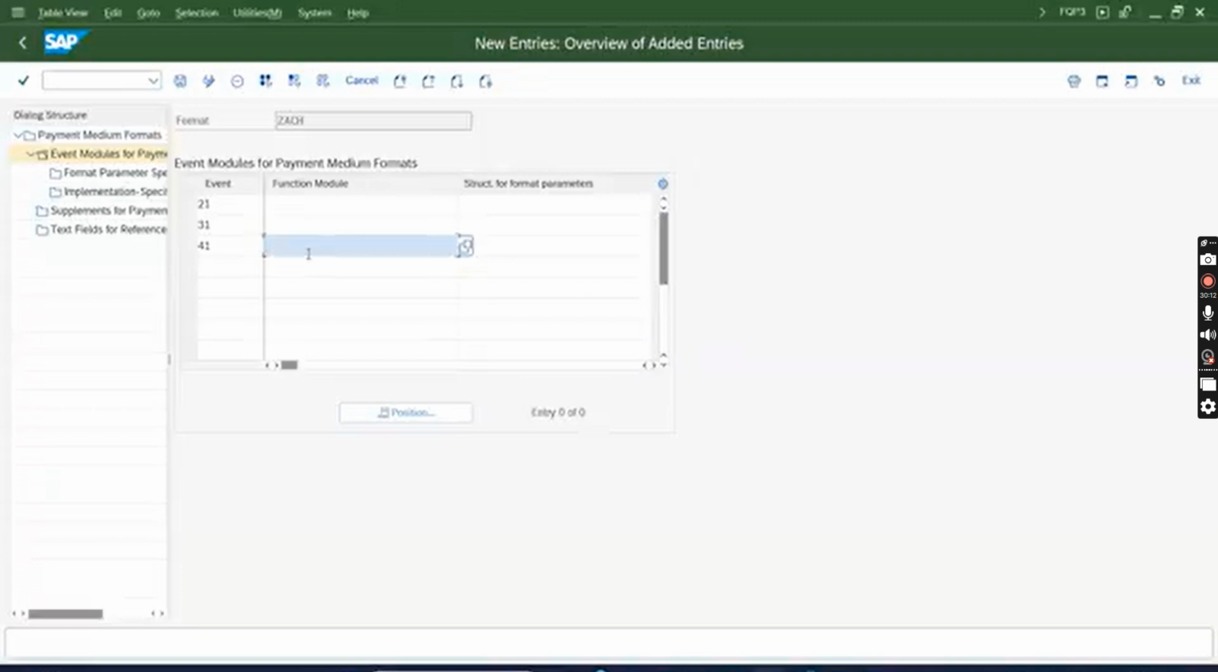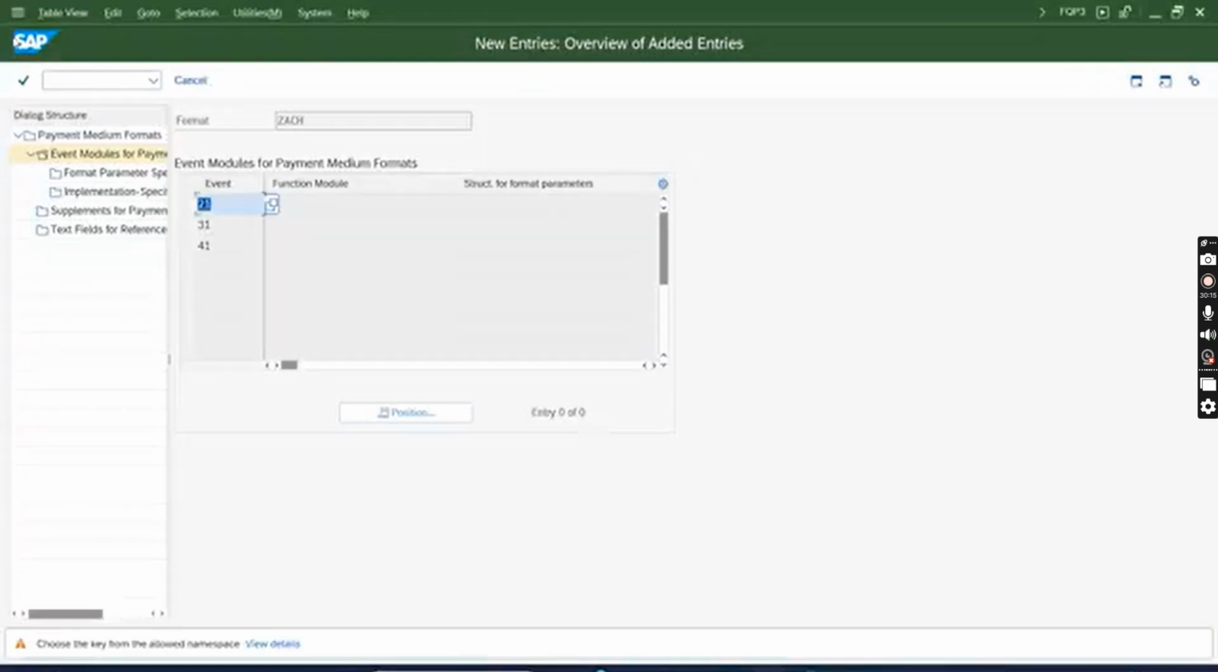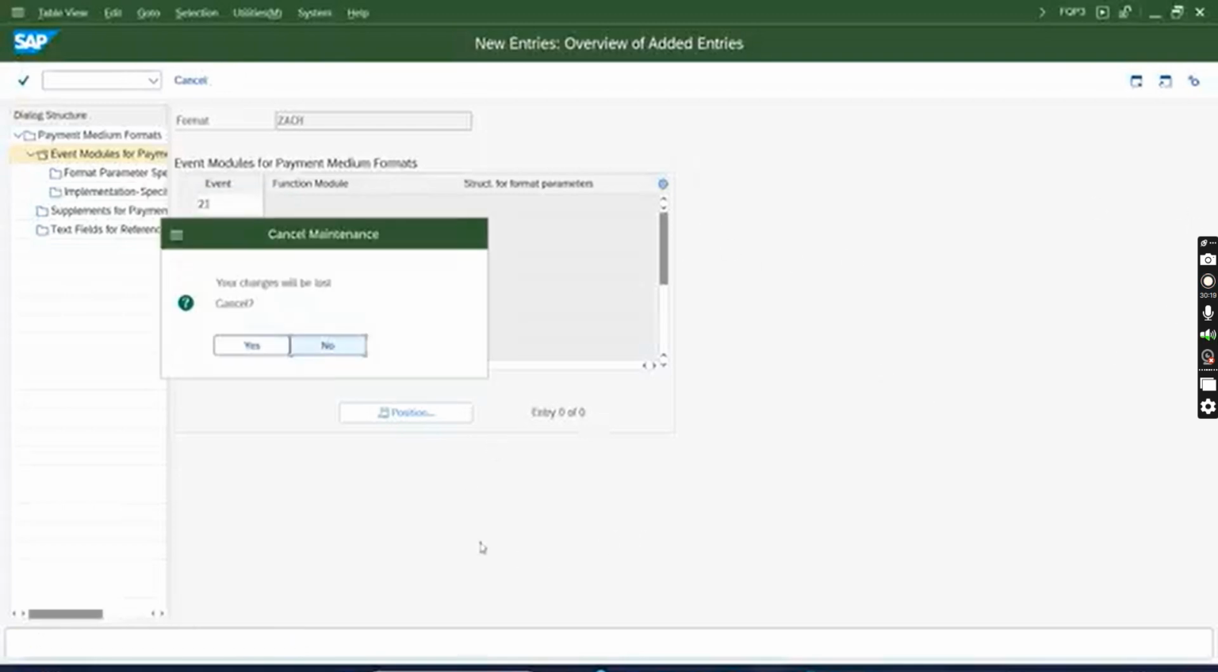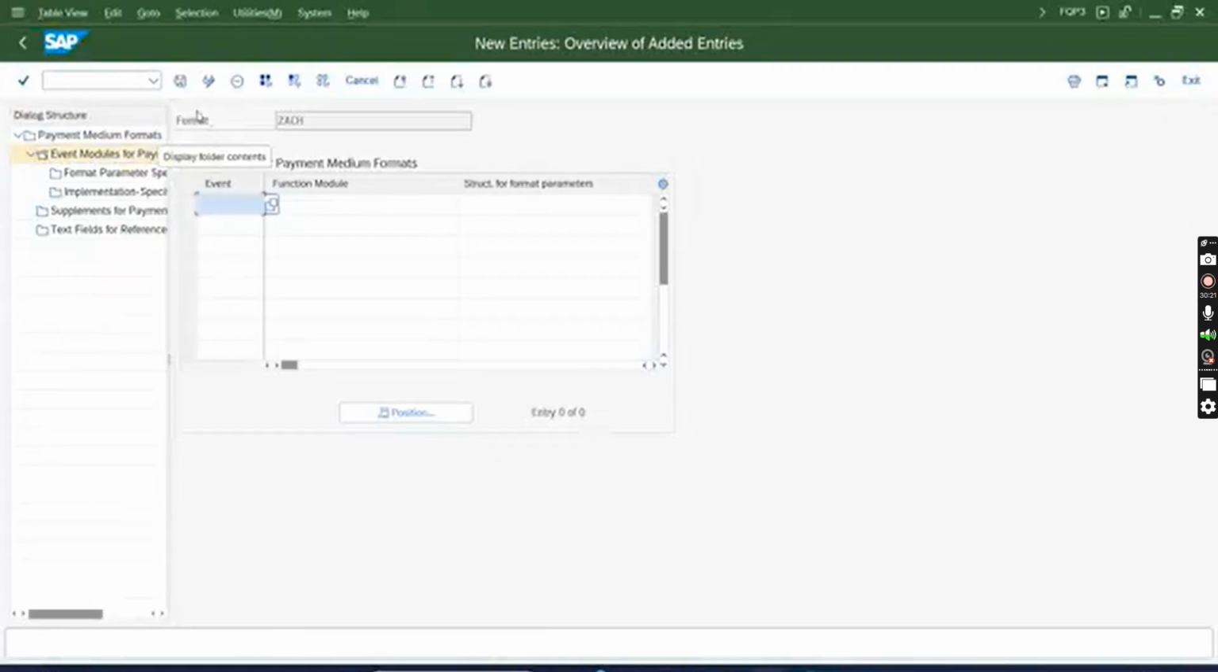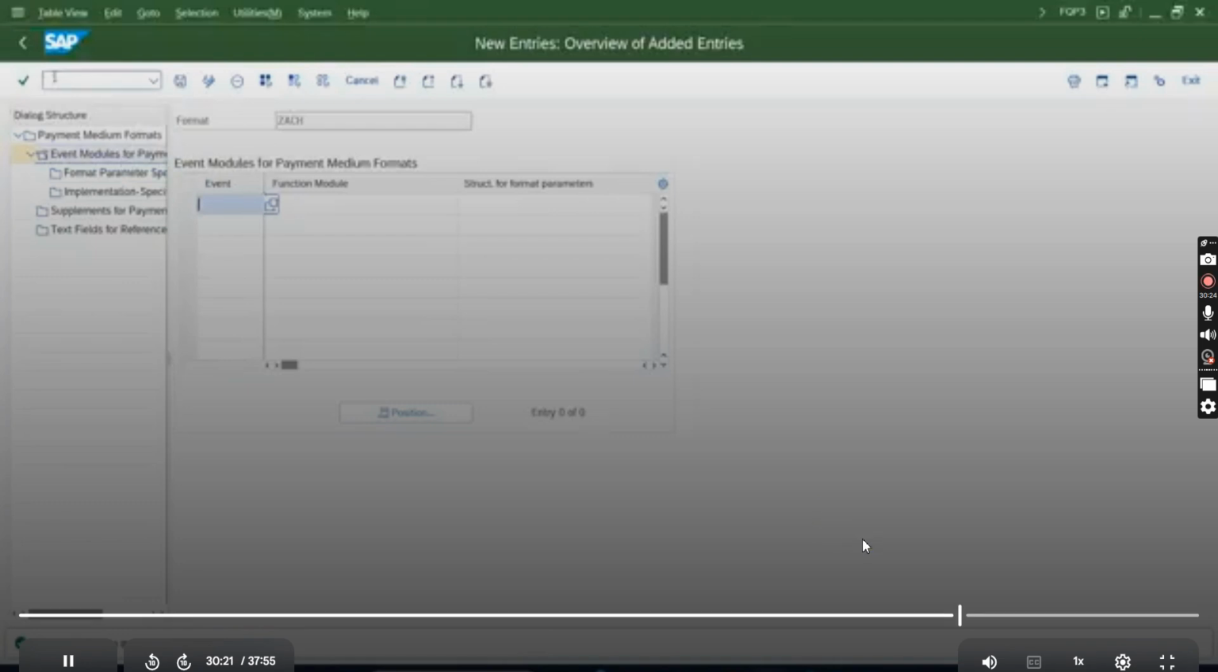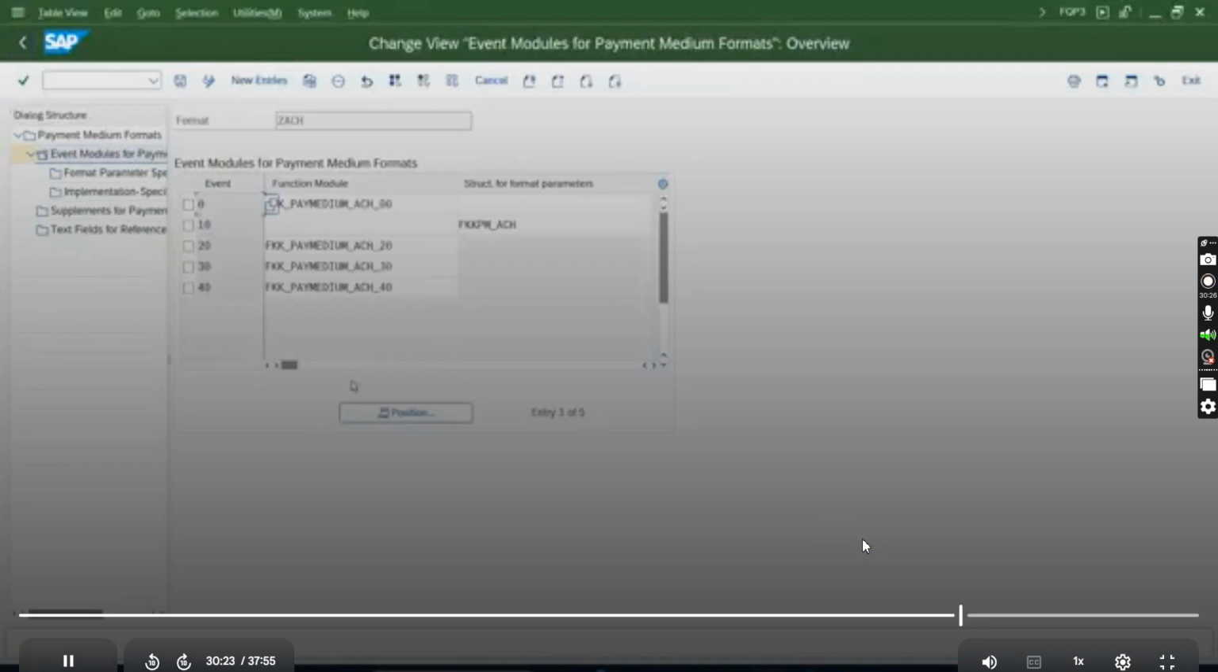The moment you save it, it will not go via 20, 30, 40. Instead, it will go via 21, 31, 41. Okay, so your custom logic, it will go.